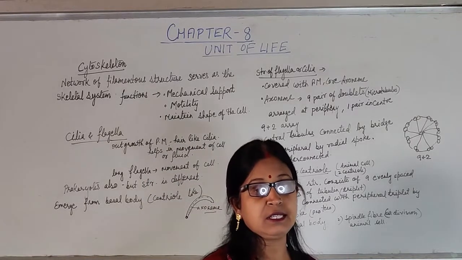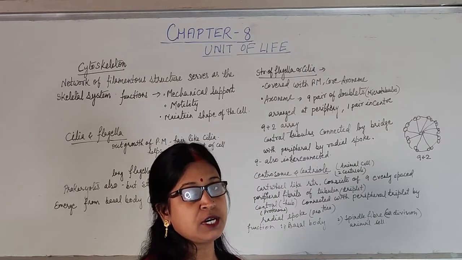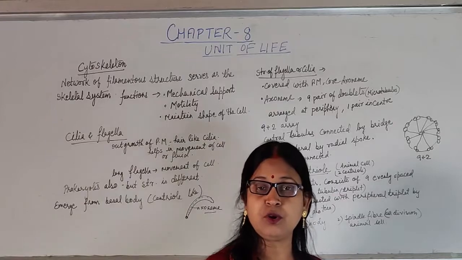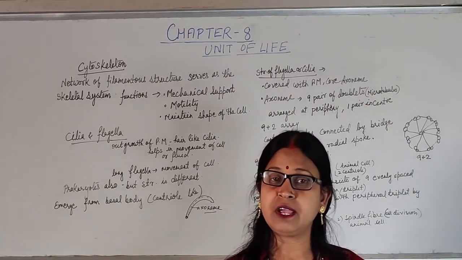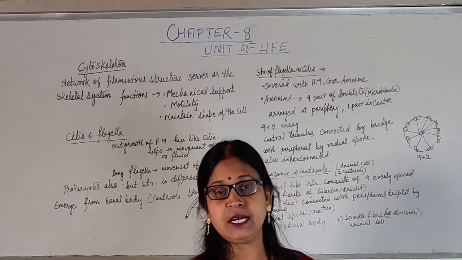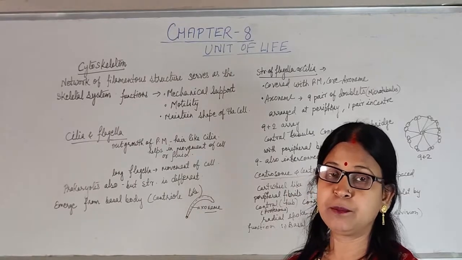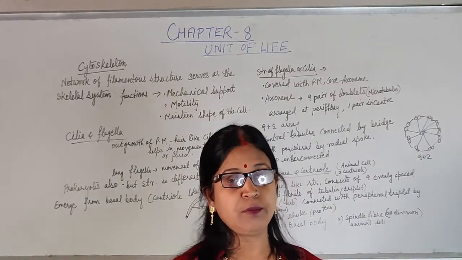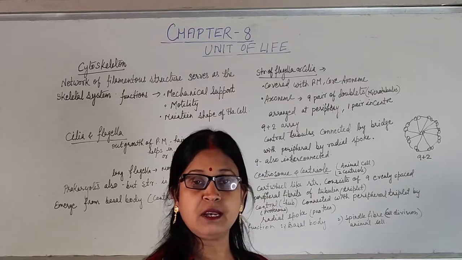During cell division, this centrosome will divide into 2 centrioles, and these 2 centrioles will move towards the 2 opposite poles, that is the north pole and south pole of the cell, and they will give rise to the spindle fibers which will attach with the chromosomes. In this way, we can see they help in cell division by forming the spindle fiber, as well as serving as the basal body.